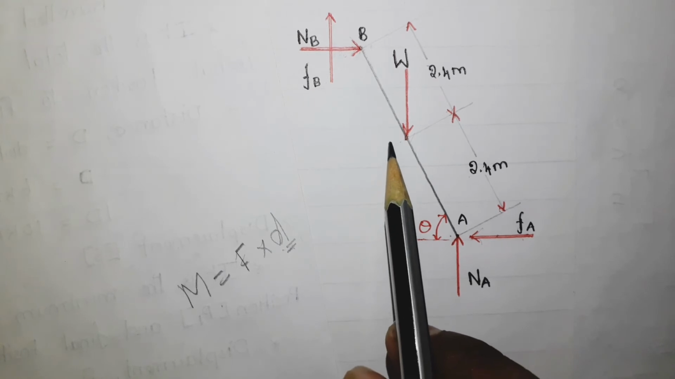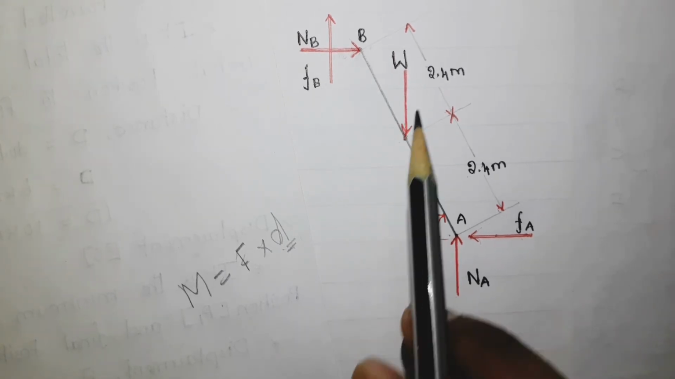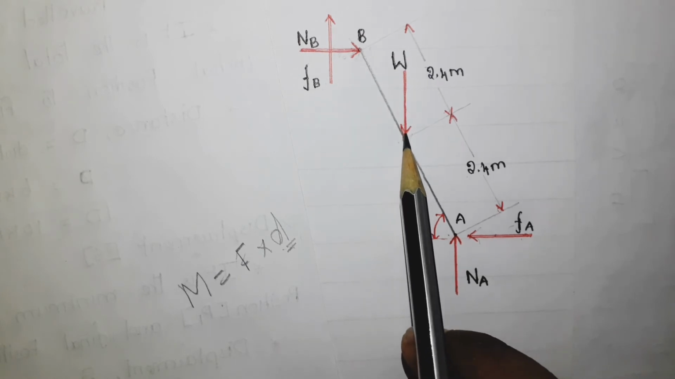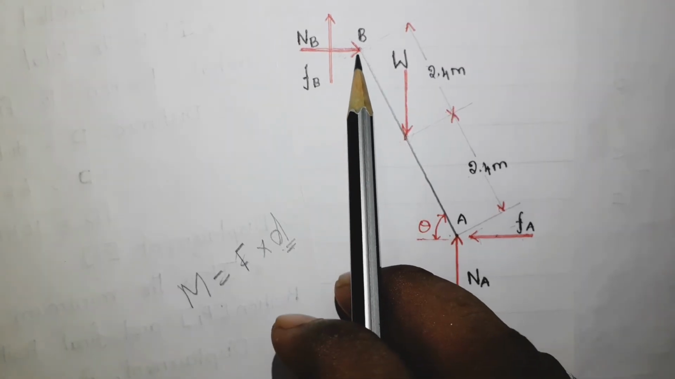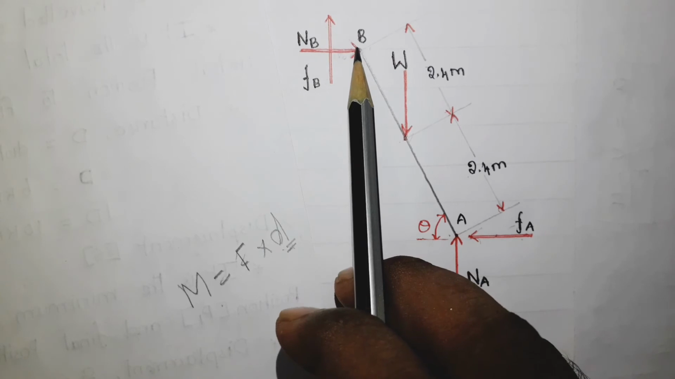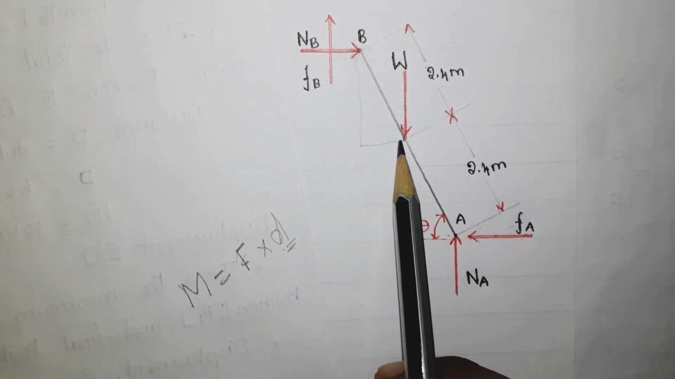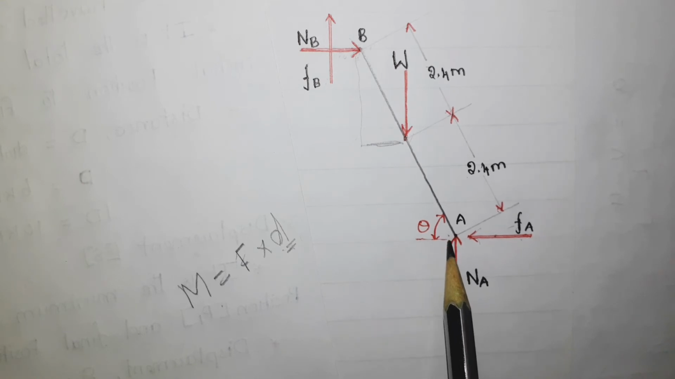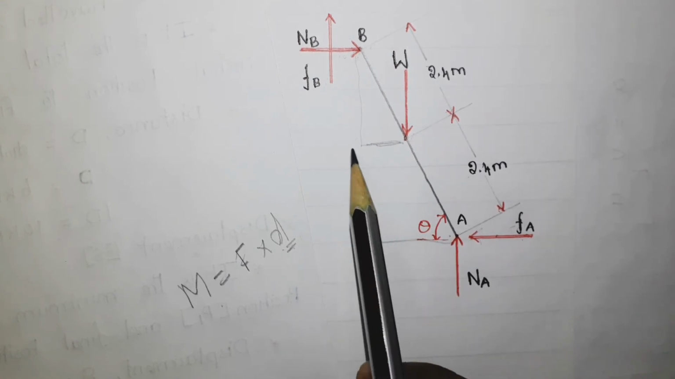Now let us go and discuss the forces W as well as FA and NA. If you consider the force W, you know that when you take moment about this point B, this is the perpendicular distance. Okay, this is the perpendicular distance. Similarly for this force NA, this is going to be the perpendicular distance.